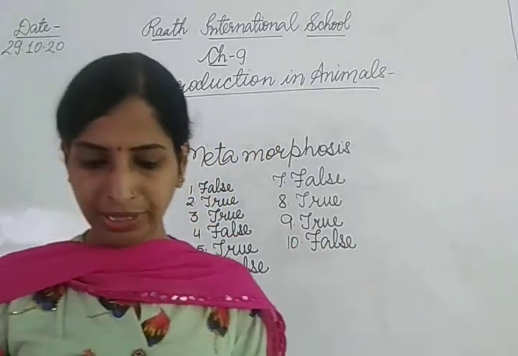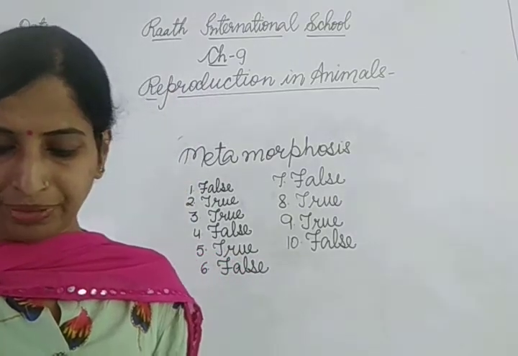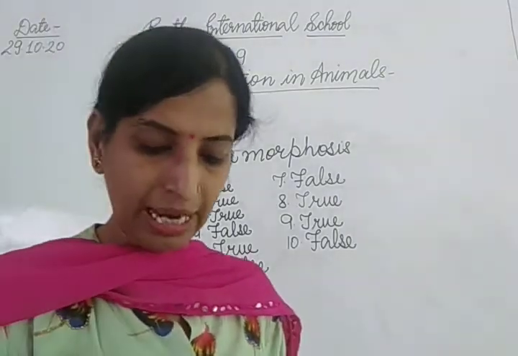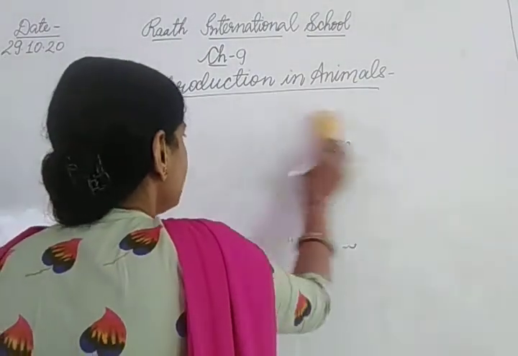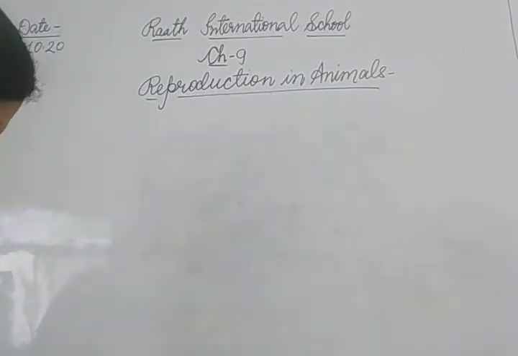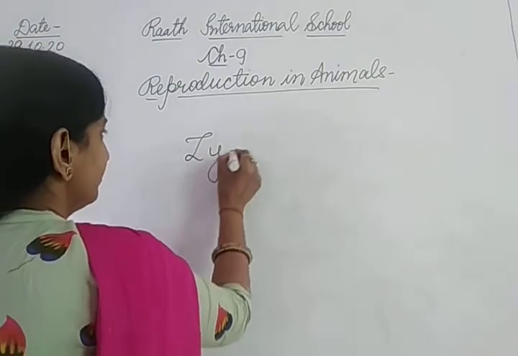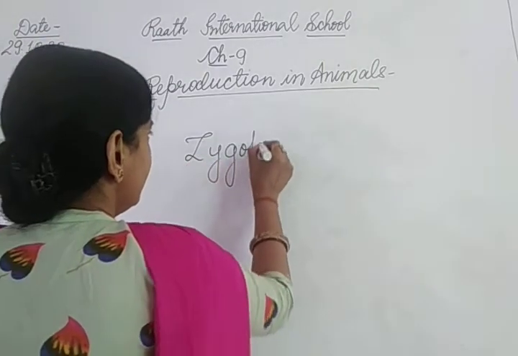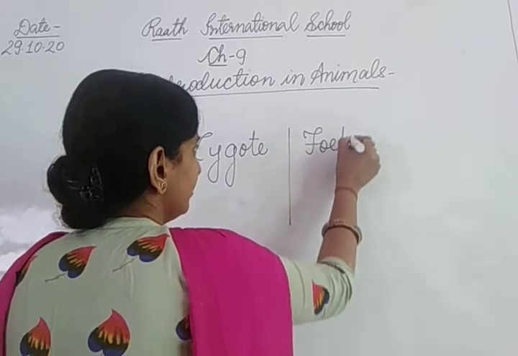Now the next one is, give two differences between a zygote and a fetus. Now you have to differentiate zygote and fetus. Zygote and fetus.